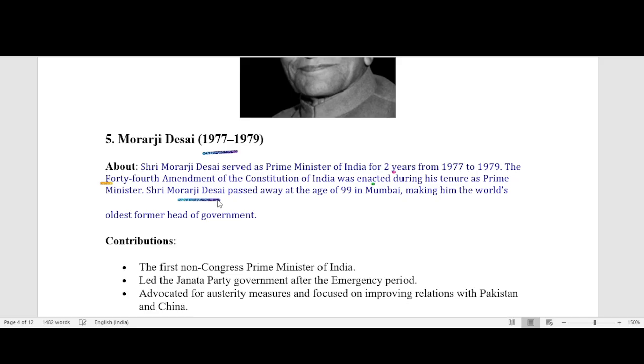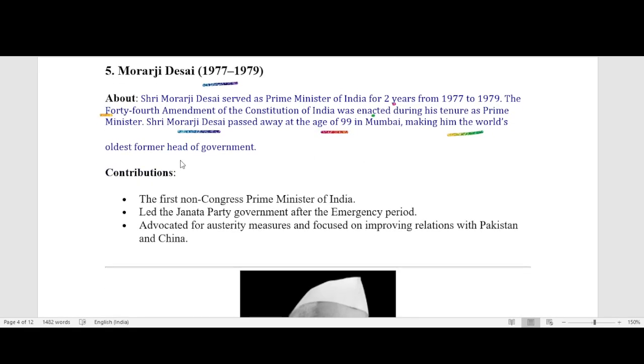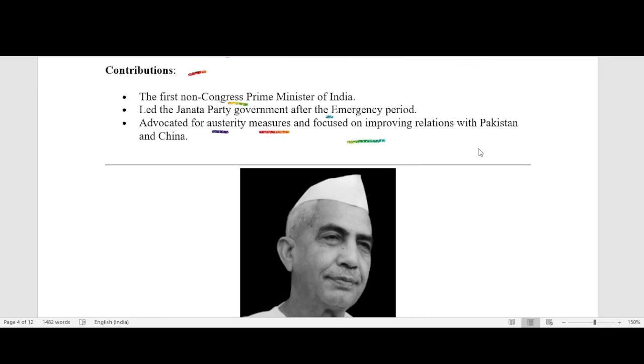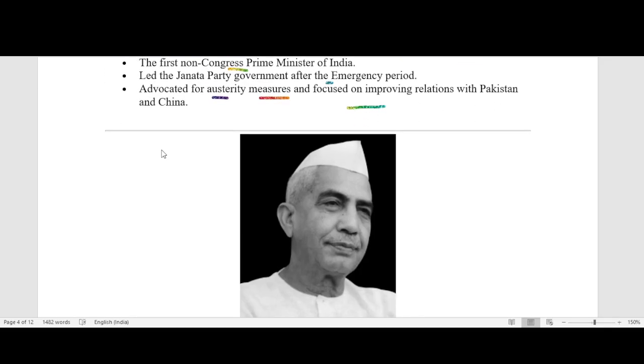Shri Morarji Desai passed away at the age of 99 in Mumbai, making him the world's oldest former head of government. Contribution: the first non-Congress Prime Minister of India, led the Janata Party government after the emergency period. Advocated for austerity measures and focus on improving relations with Pakistan and China.